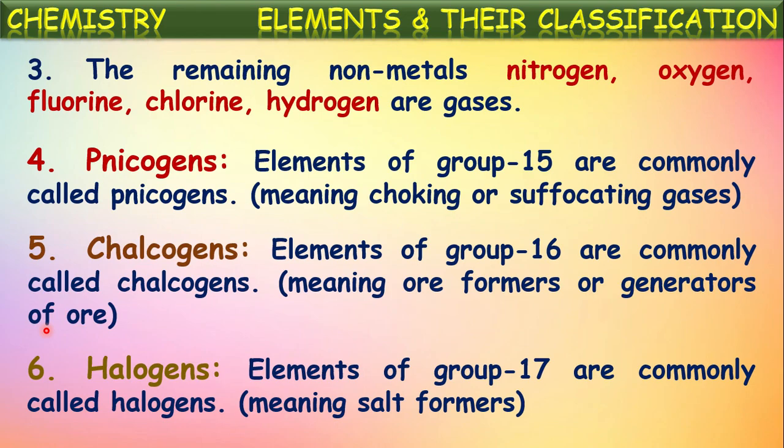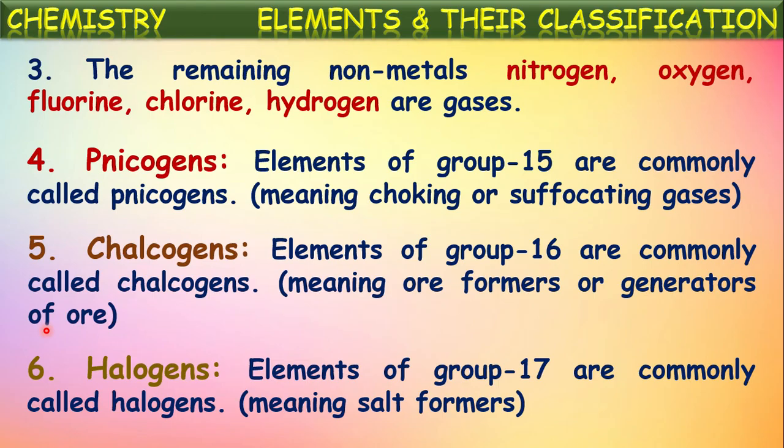And the next, halogens. Elements of group 17 are commonly called halogens. Elements present in this group are fluorine, chlorine, bromine, iodine and astatine. These elements are present in group 17 of the modern periodic table. These elements are specially called halogens. The meaning of this word is salt formers.